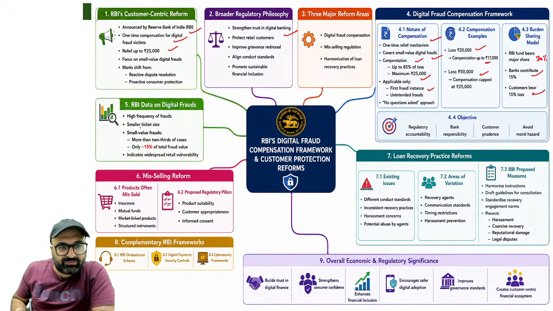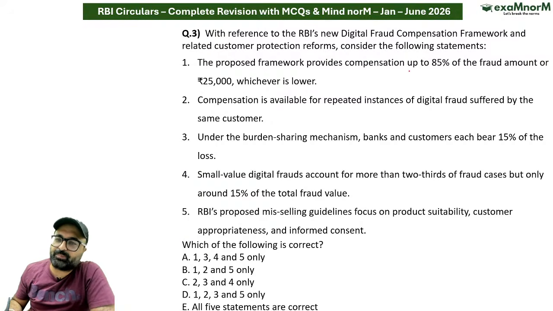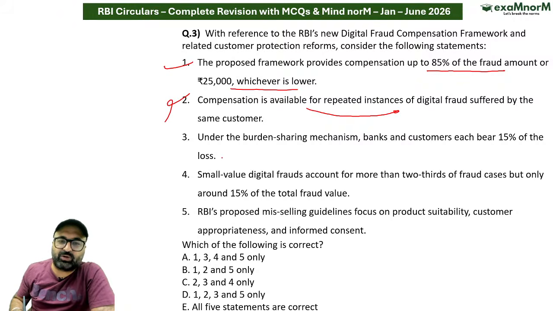Then we have... ठीक है, बाकी बेसिक है, nothing to discuss. Question देखते हैं. The proposed framework provides compensation up to 85% of the fraud amount or 25,000 whichever is lower. Correct. Compensation is available for repeated instances. No, it is available only for one time. Under the burden sharing mechanism, bank and customer will bear 15% each.